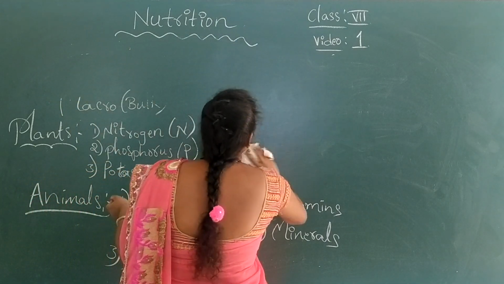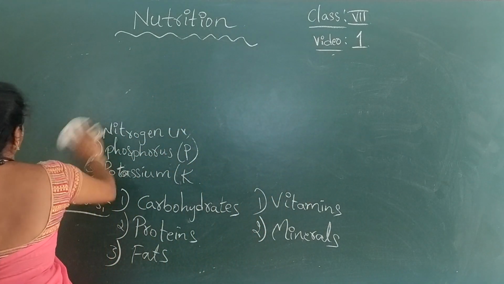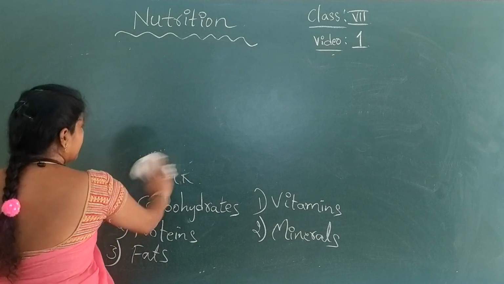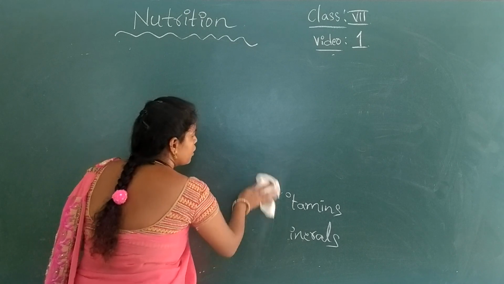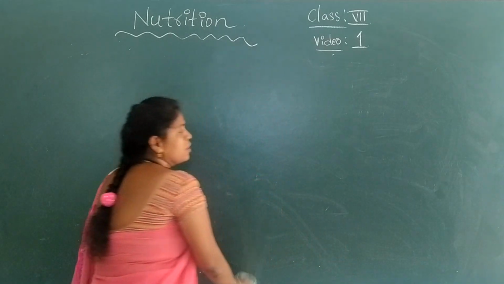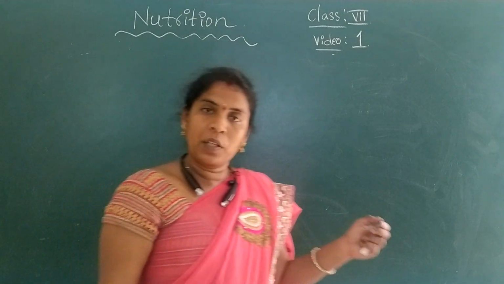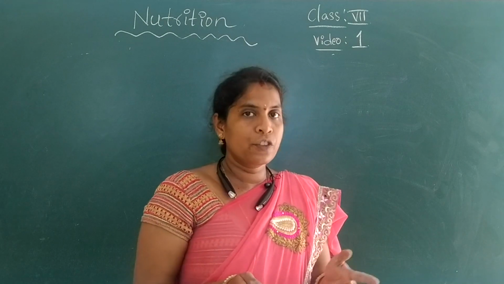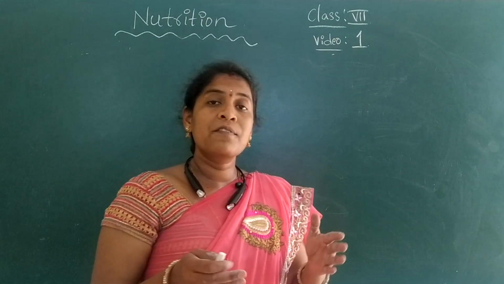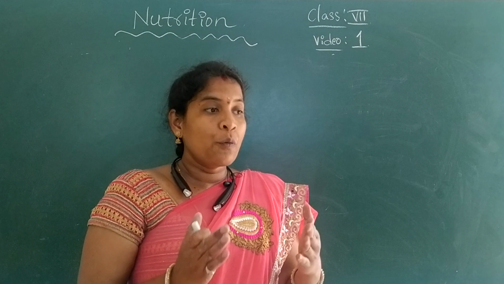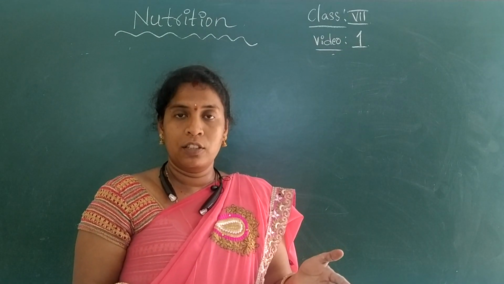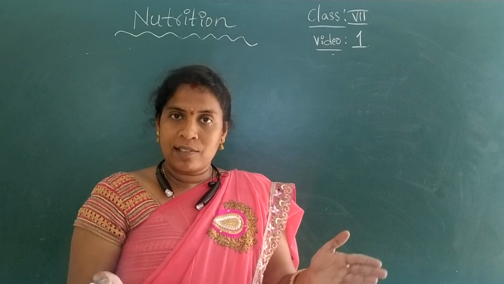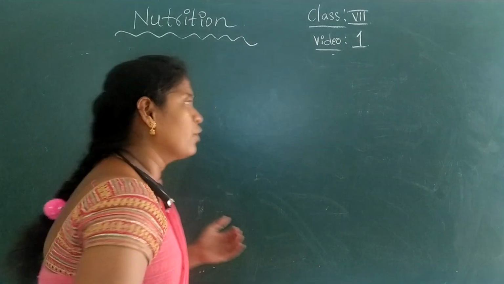So basically, nutrition has divided at a main one. We take food, whether macro or micro, whatever it is, for our body energy, for protection, for bodybuilding, for any purpose. But the process of taking food varies from one organism to another. What is the difference? First we look at that.